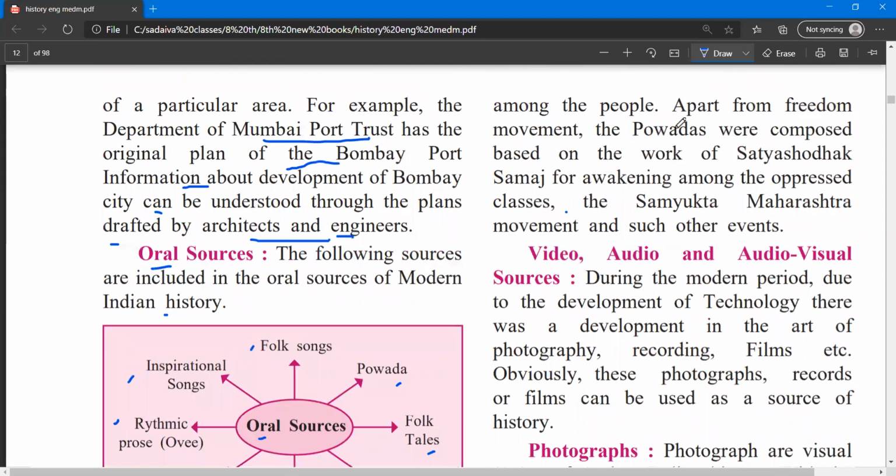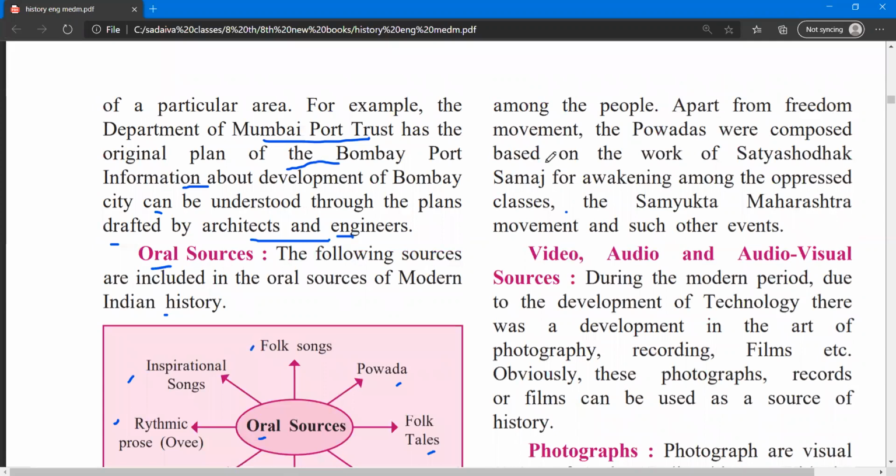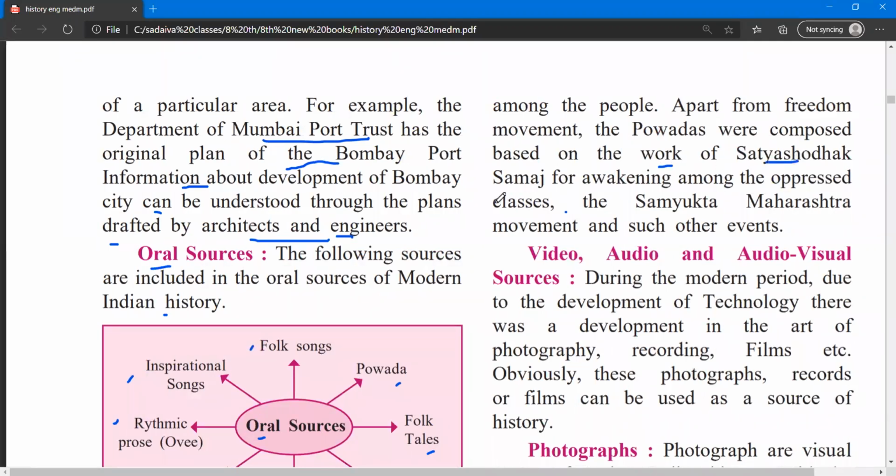Apart from the freedom movement, povadas were composed based on the work of Satyashodhak Samaj for awakening among the oppressed classes, the Samyukta Maharashtra movement, and other such movements.